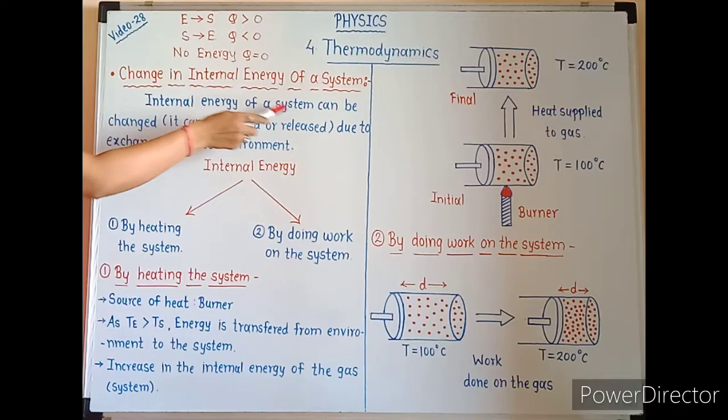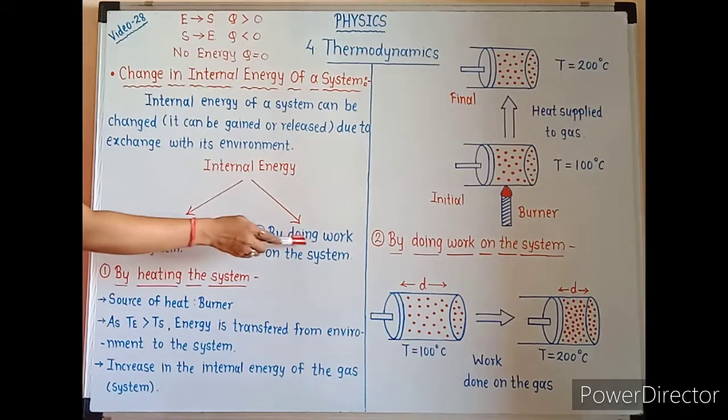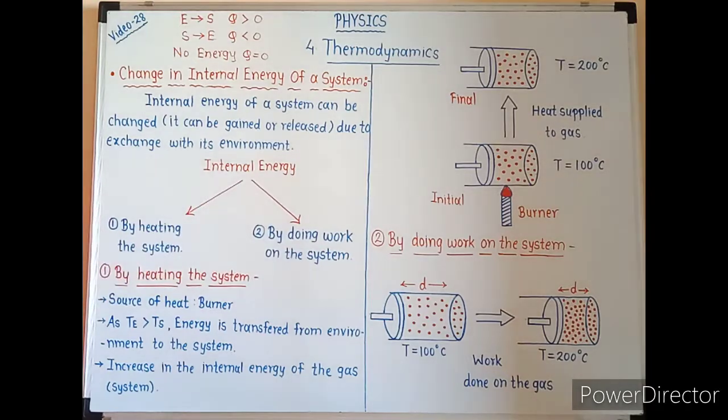Internal energy can be changed in two different ways: first, by heating the system, and second, by doing work on the system. Let us start with the first point, that is, by heating the system.